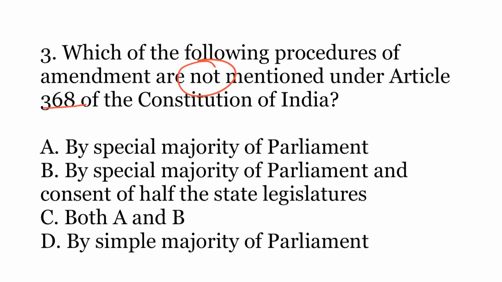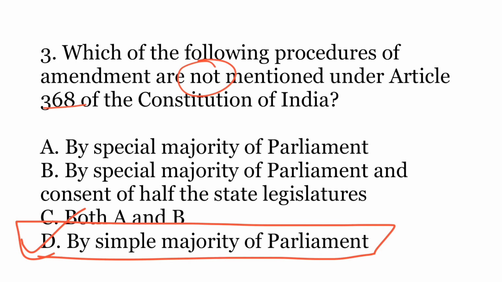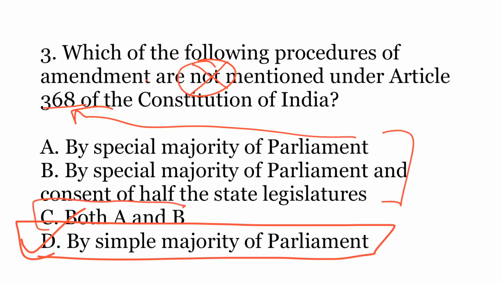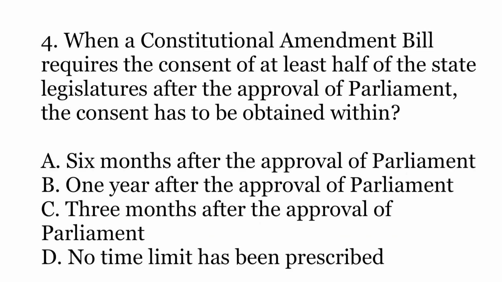The correct answer is D. By simple majority of Parliament. So all other two procedures are mentioned under Article 368 of the Constitution. So had not been there, the question would have been, which of the following procedures are mentioned under Article 368? The answer would be C, both A and B.